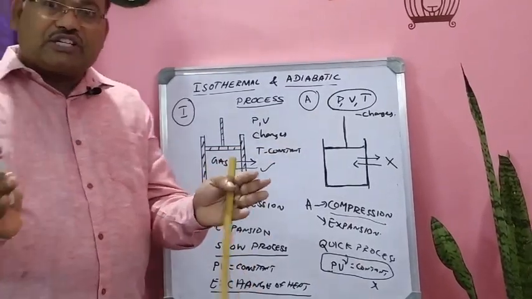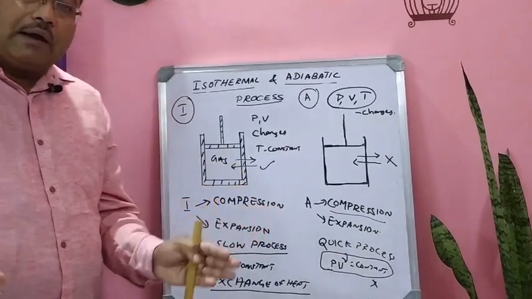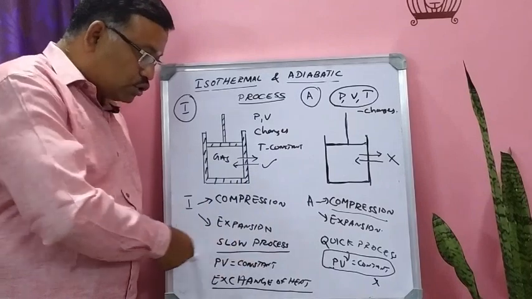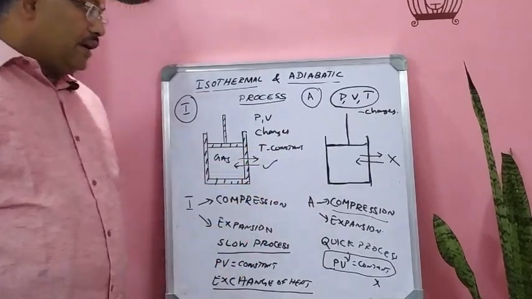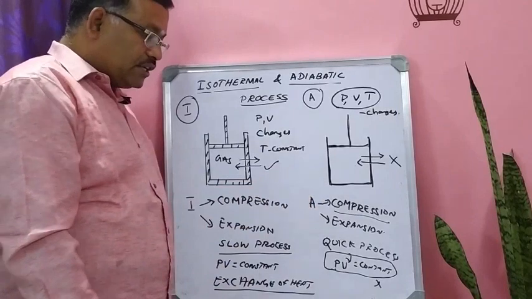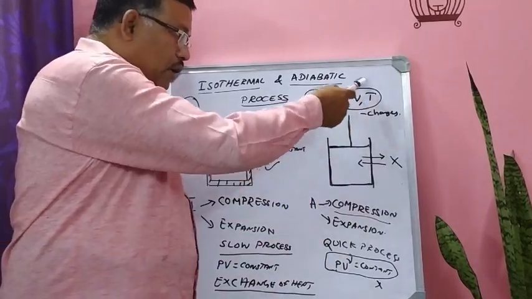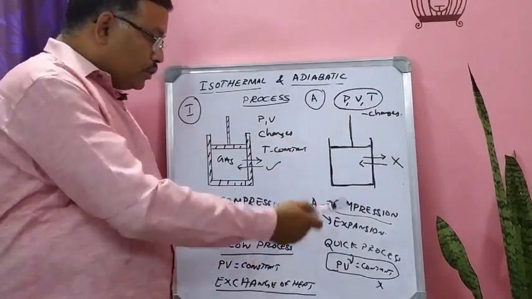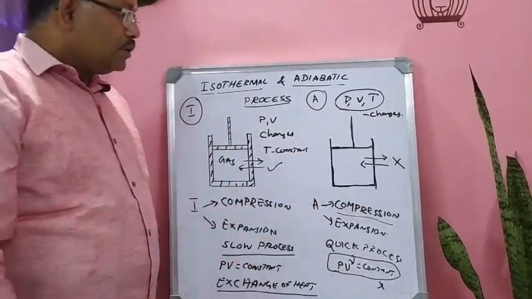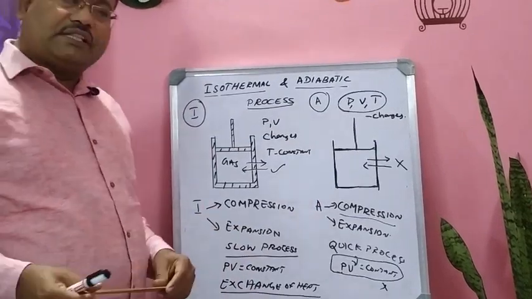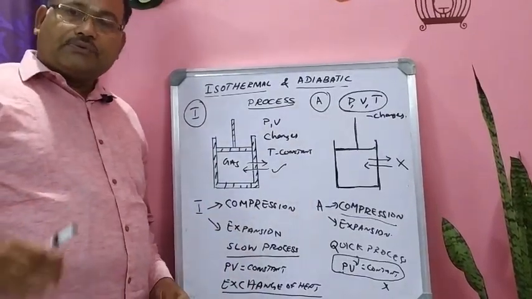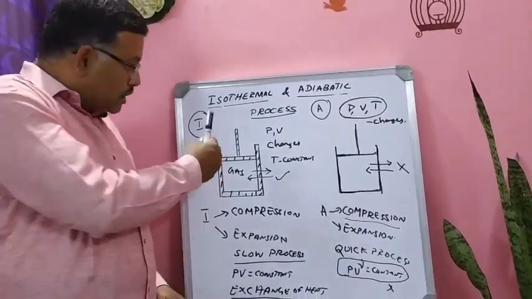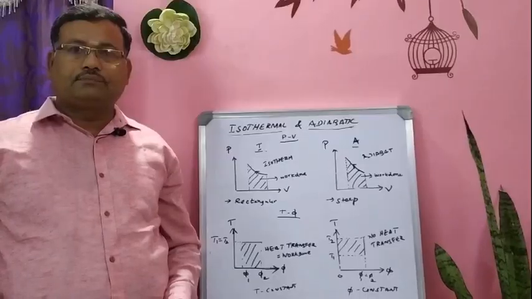So you can distinguish how the isothermal process functions by keeping temperature constant, and Boyle's law holds good. But how the adiabatic compression or expansion functions, here all the parameters, pressure, volume, temperature change. So here Poisson's law holds good. So we can study, we can compare. So this is the basics of isothermal and adiabatic processes. So let me move on to diagrams, pressure volume diagram, temperature entropy diagram. So I will also compare and I will tell you.